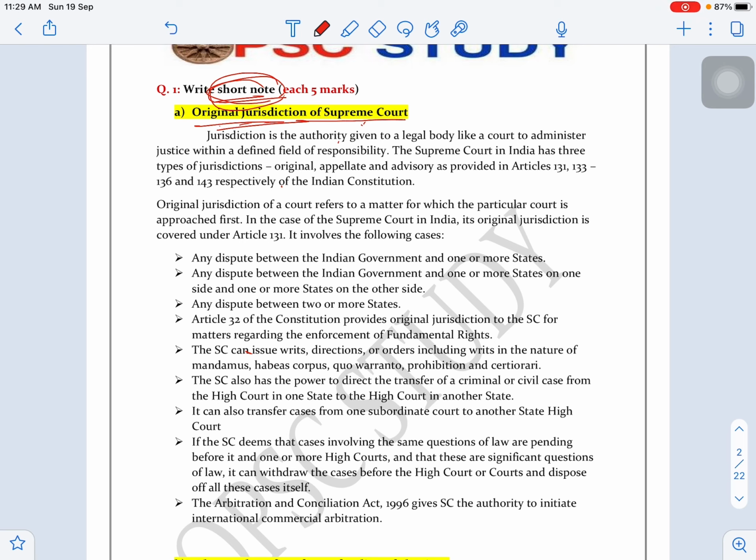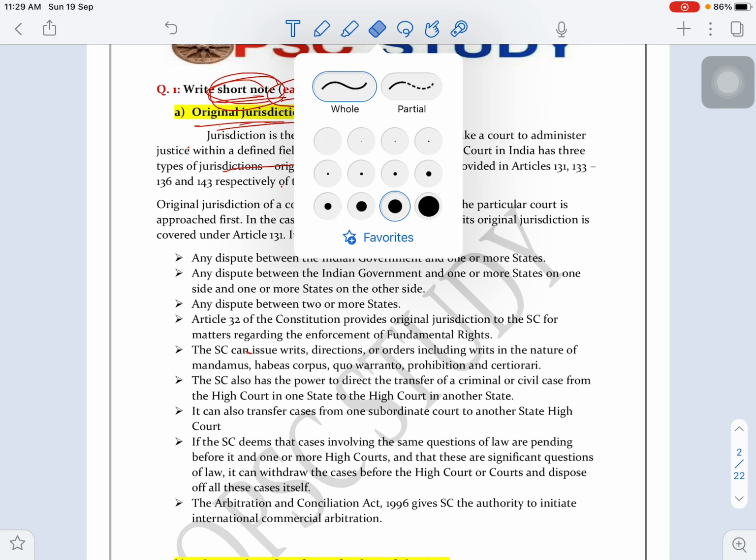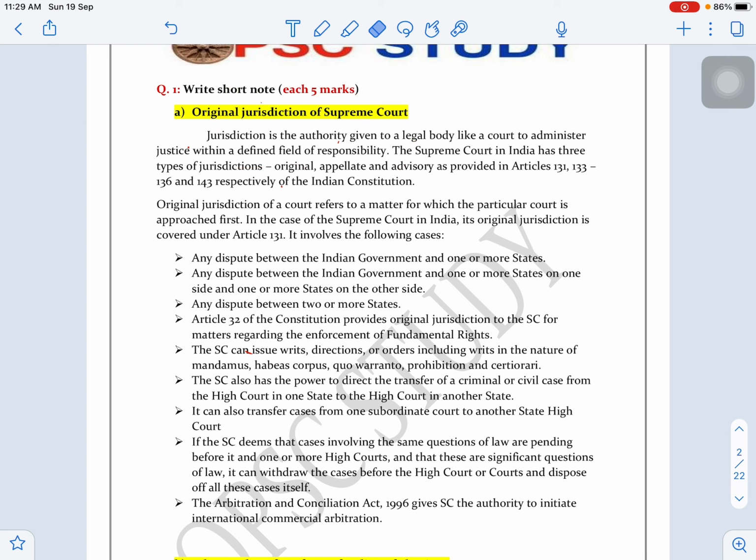First of all you need to write some crux, like what is original jurisdiction. For the intro, since this is a 5 marks question, you need to write a 50 to 70 words answer. So you need to write a 10 to 15 words intro. Intro means a definition of the topic, like original jurisdiction.